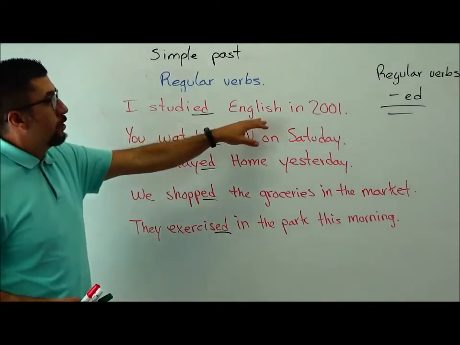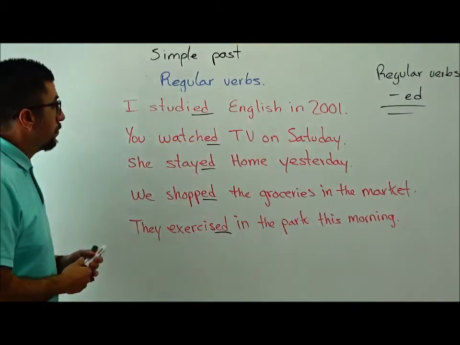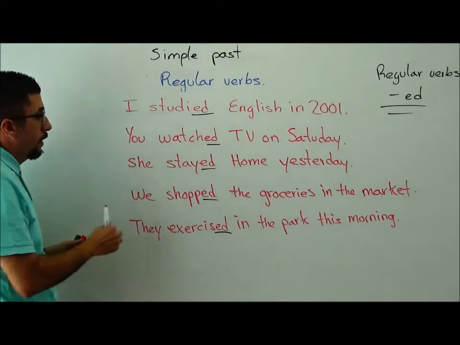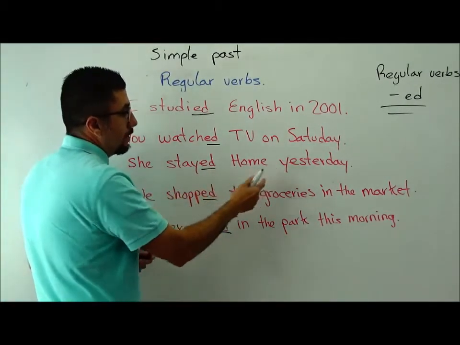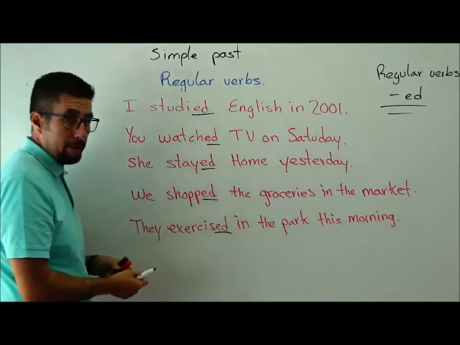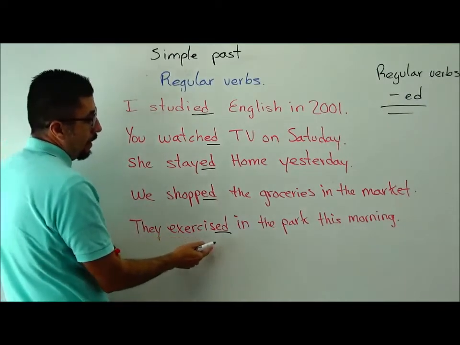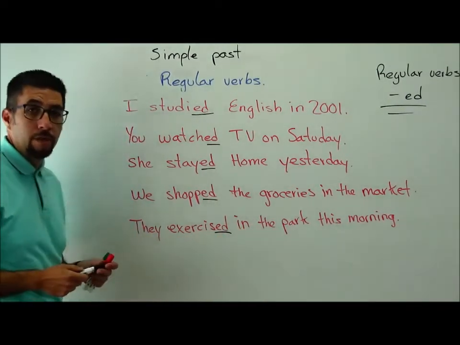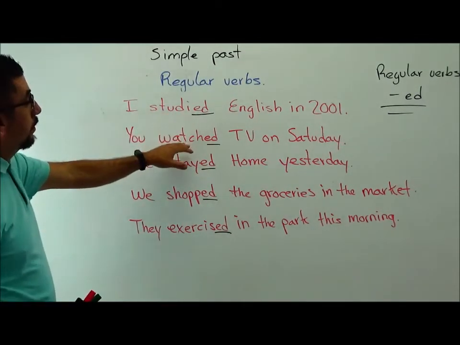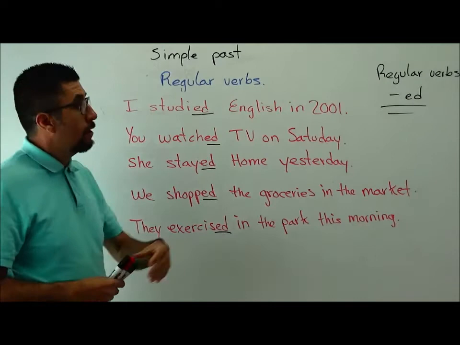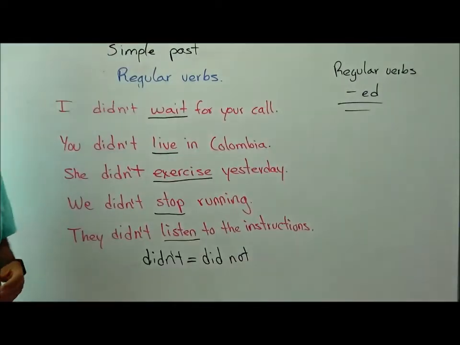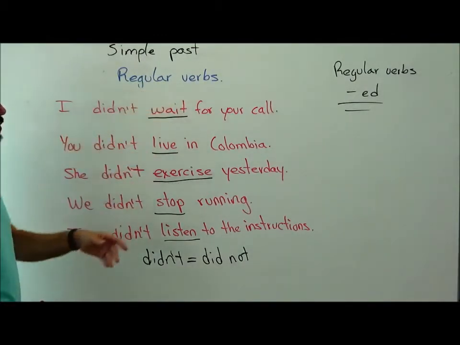I studied English in 2001. You watched TV on Saturday. She stayed home yesterday. We shopped the groceries in the market. They exercised in the park this morning. These are some examples using regular verbs. Why are they regular? Because they have ed. Okay, guys? Some examples using regular verbs.